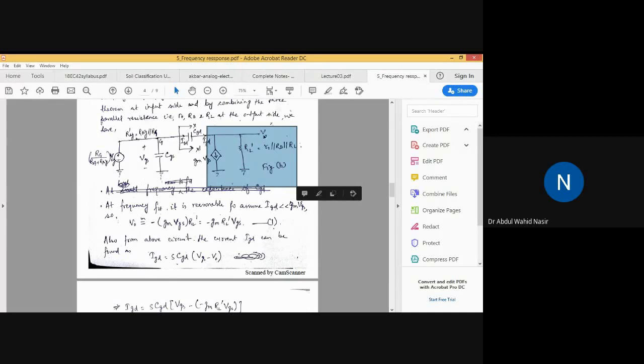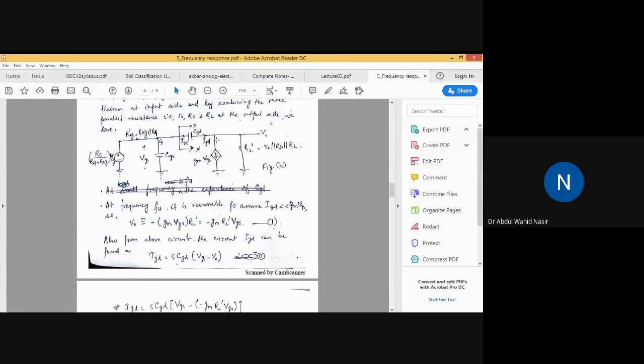This is the V output. And how to find the V output? Now the current flowing in this branch is this one. You can see gm VGS is the one. If you change the direction, if you want the current moving in the upward direction, it will be minus gm into VGS.